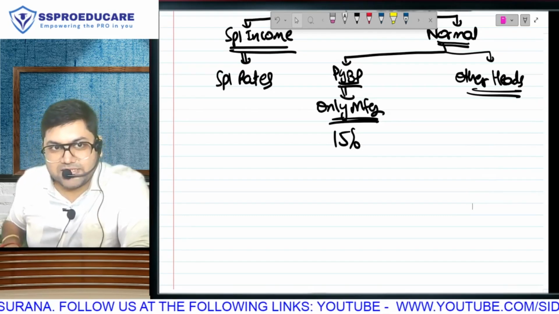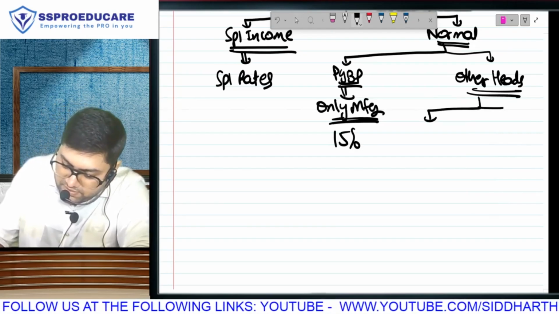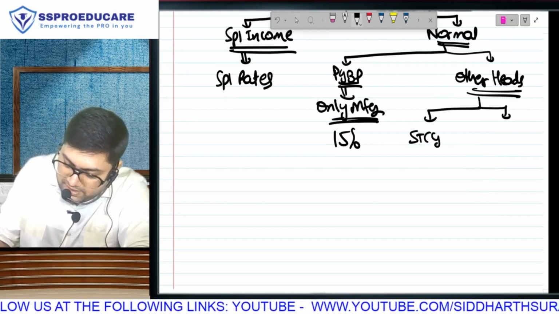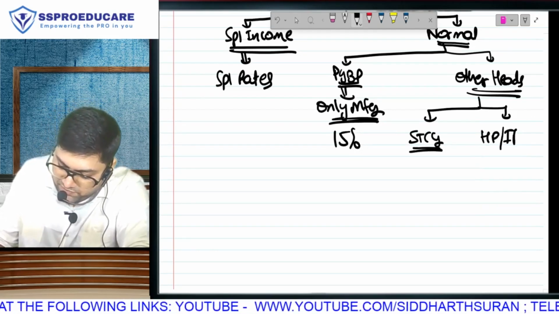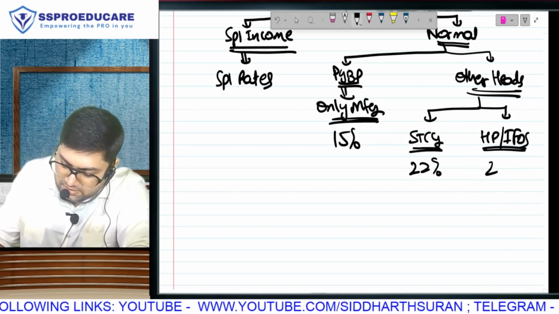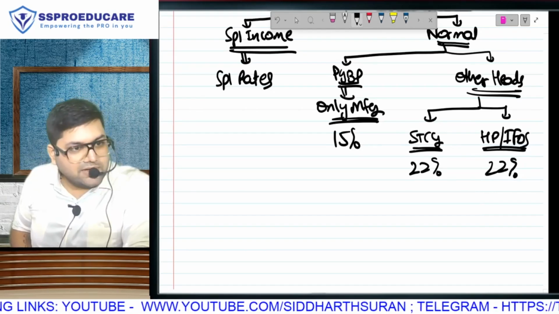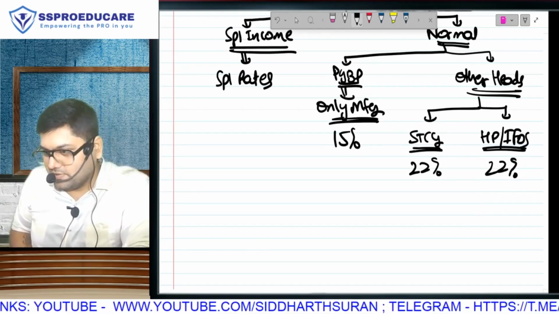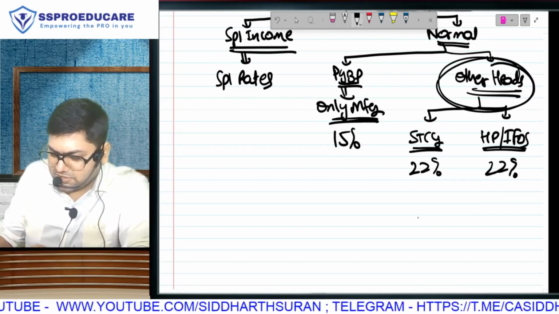Understood? So in other heads of income, what is the applicable tax rate? I am still going to split it into short-term capital gain and balance. In the balance, what is left? House property and IFOS. You are also 22%. Of course, then your reaction is, sir, why are you wasting time? I can simply write 22 against this without this breakup.